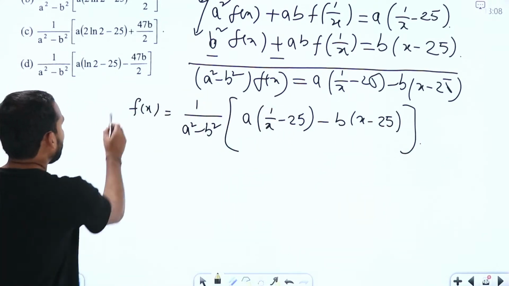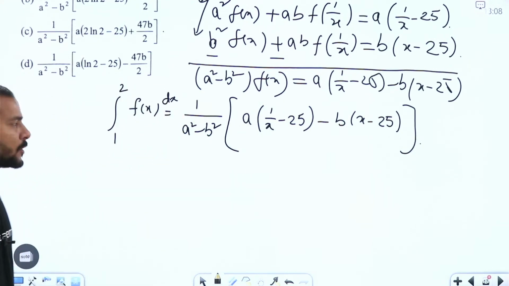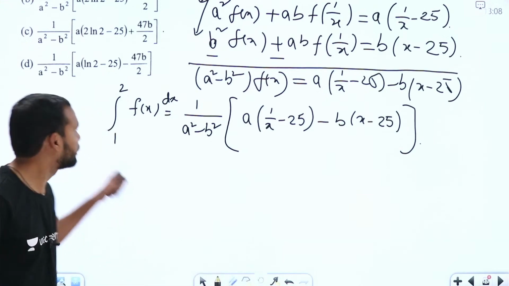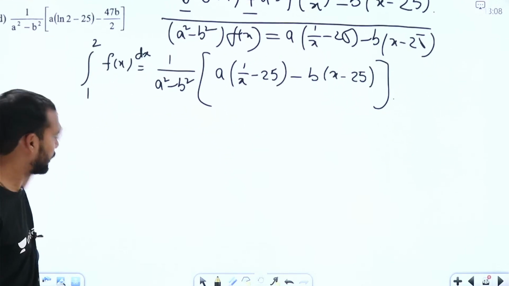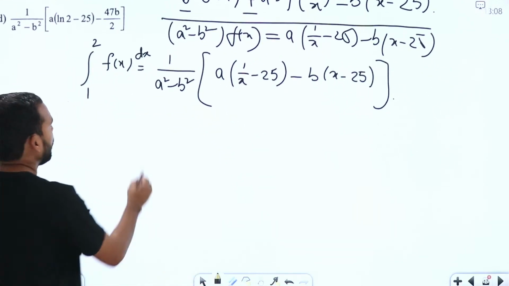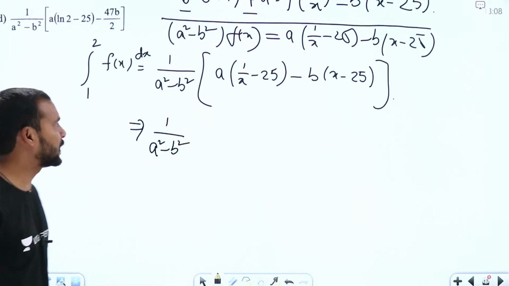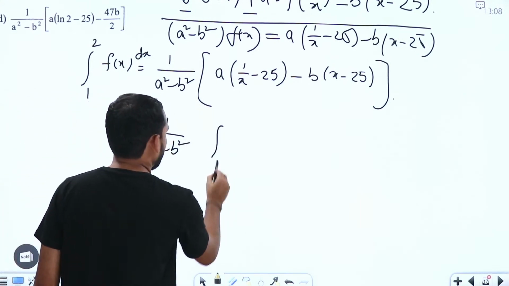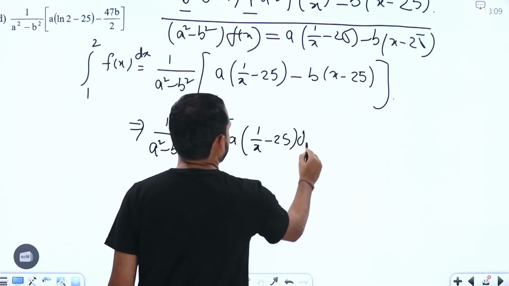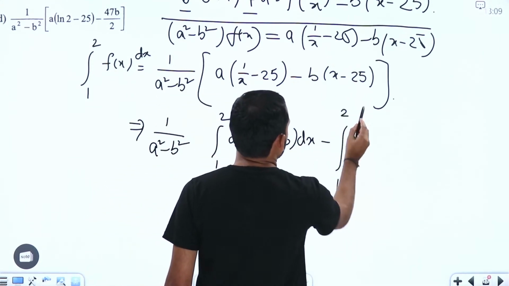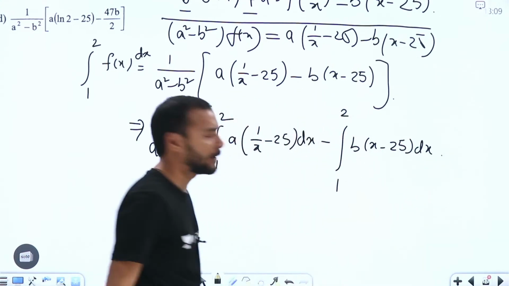Now what we need here, we need to find integral 1 to 2 f of x dx, right? So for that one, we need to take the integration here. See, that is what is given in the question, integral 1 to 2 f of x dx, right? Now see here, this term will be constant, which is 1 by a square minus b square, and for this one we can write integral 1 to 2 a times of 1 by x minus 25 dx minus integral 1 to 2 b times of x minus 25 dx here, right? I hope it is clear.